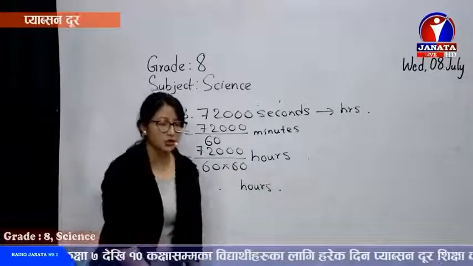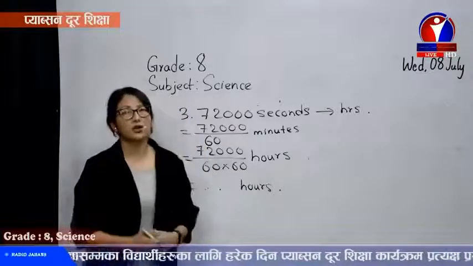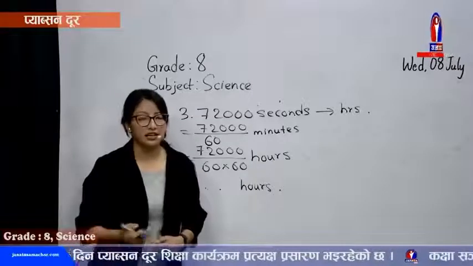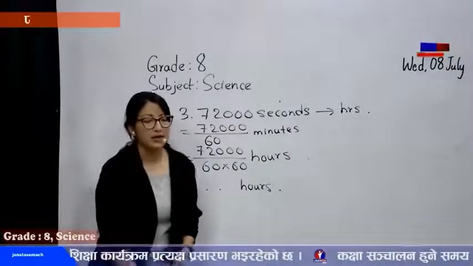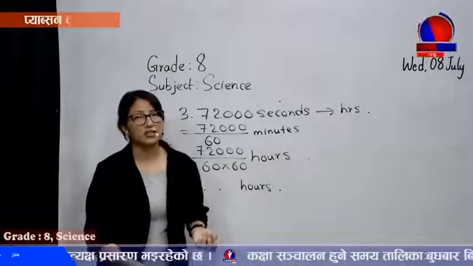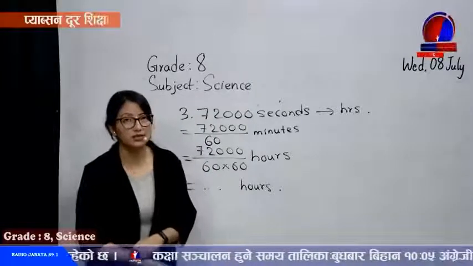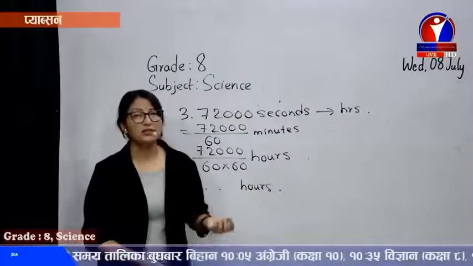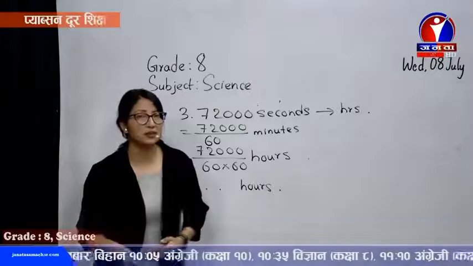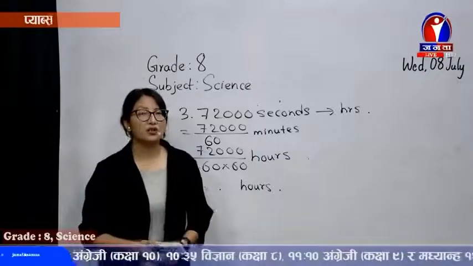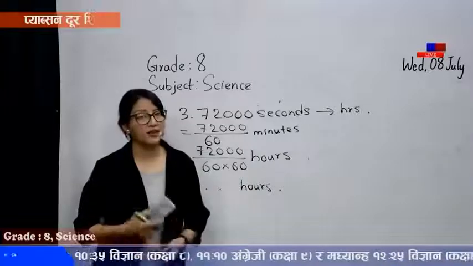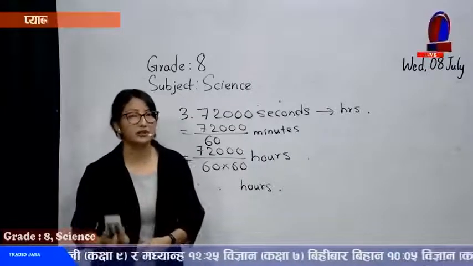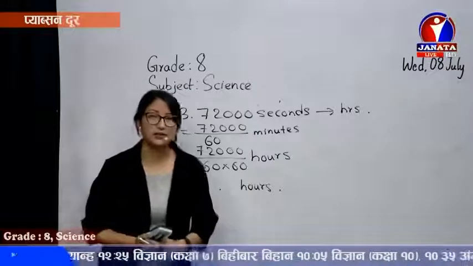So that is related to time. We learned about what is time, the smaller units, bigger units, its conversion, and the devices used for measuring time. Now that's all related to measurement. In measurement, we learned about different types of quantities and different types of units. We learned about fundamental quantities, derived quantities, fundamental units, derived units, and how they are derived from the fundamental units. And finally, we learned about measurement of length, mass, and time. So in this way, I would like to wrap up the lesson measurement.